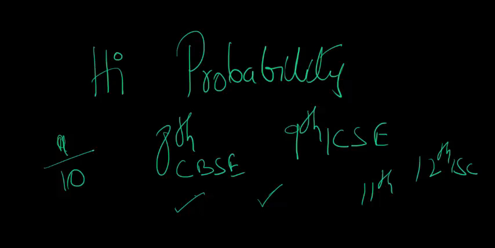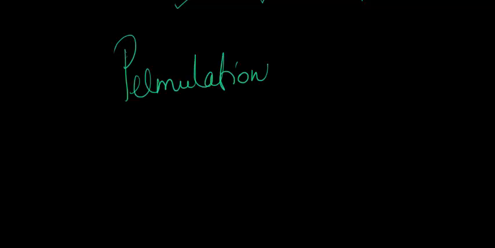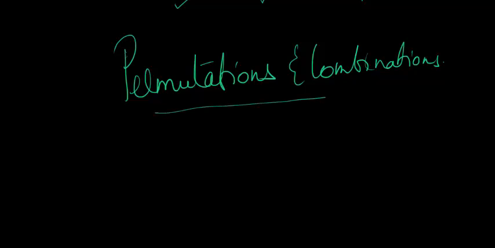This is not only the most misunderstood chapter, it is also the most difficult chapter. It is difficult, I should accept that. Why? Because it has another ingredient in it: permutations and combinations. You have to be good at permutation combinations to really understand probability. If you're not good at it, that's alright, because as and when I'm doing questions, I will try to explain to you the concepts from permutation combination.